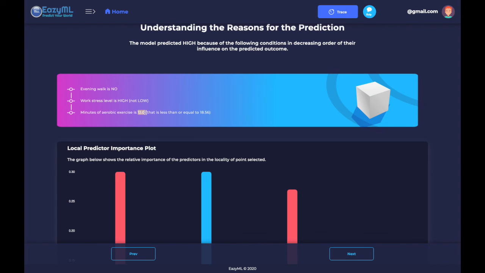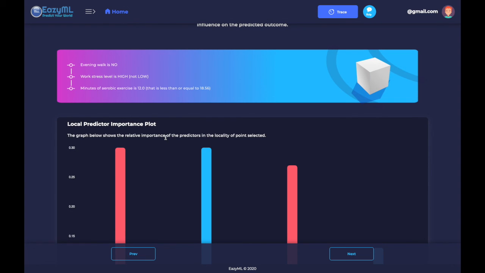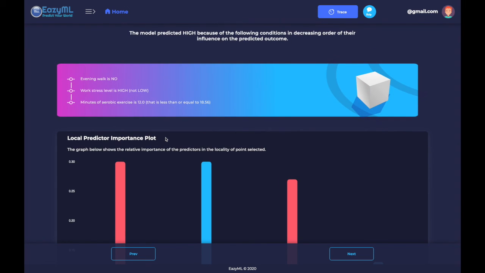Look closely here, and you'll find that it states you exercised for 12 minutes, but that's not enough, as your heart requires at least 20 minutes of aerobic exercise before it decreases your systolic pressure. Now you know why your blood pressure is high, precisely, and you know what to do to keep your blood pressure in check in the future, which is invaluable information.